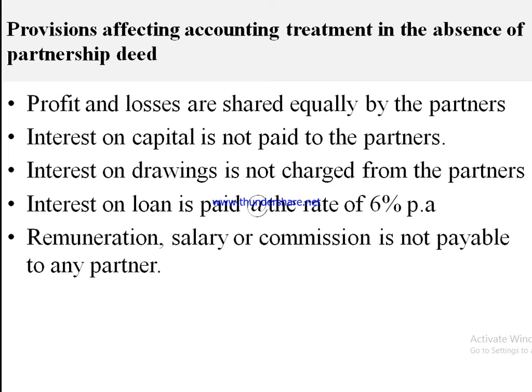While making accounting entries, for example, if the interest on capital is fixed at 8% by all the partners, and if this is mentioned in the partnership deed, then while making the accounting entries, 8% interest on capital will be charged, right? So this is according to the partnership deed.